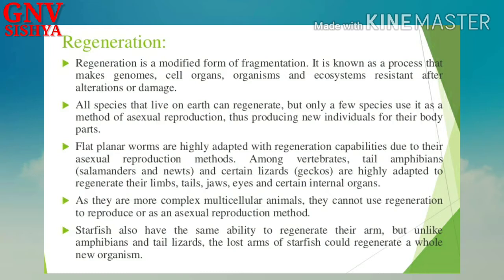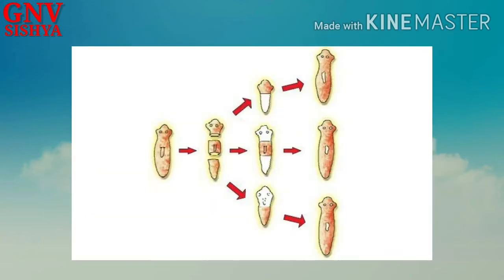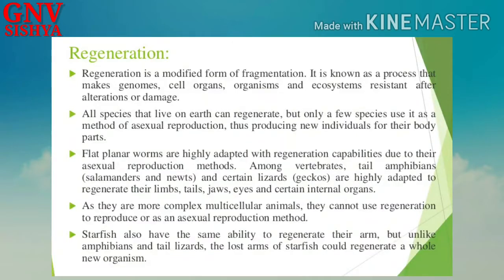All species that live on earth can regenerate, but only a few species use it as a method of asexual reproduction, thus producing new individuals from their body parts. Especially flat planarian worms use regeneration as a method of reproduction. They are highly adapted to regeneration and they use it for asexual reproduction. Among vertebrates, tailed amphibians, salamanders and newts, and certain lizards, geckos, are highly adapted to regenerate their limbs, tails, jaws, eyes and certain internal organs.